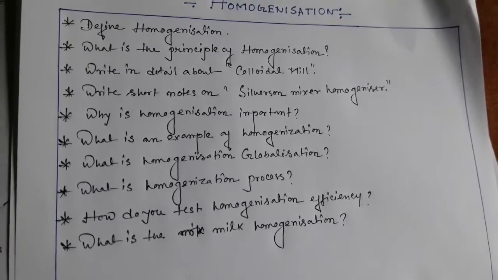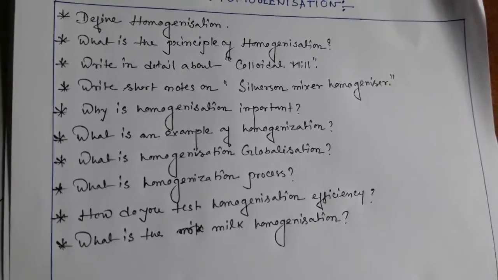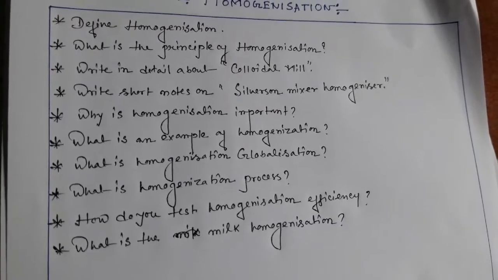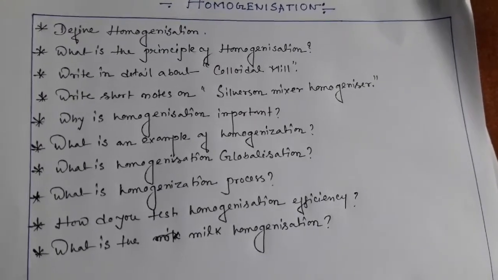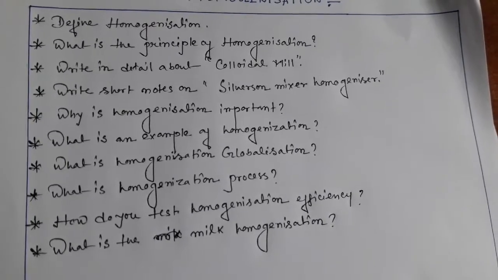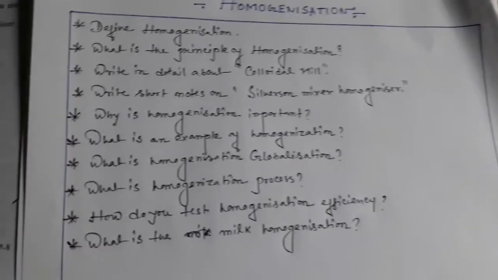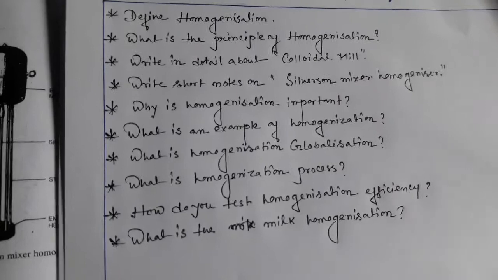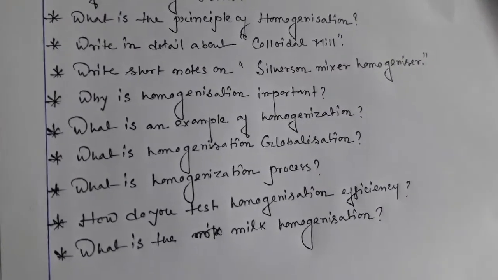And what is the homogenization process, how do you test homogenization efficiency, and what is milk homogenization? These are very important questions from the homogenization chapter. I have already told about the definition of homogenization, its principle and three equipments, the hand homogenizer, Silverson mixer homogenizer and colloidal mill homogenizer, with their construction, working and function with diagram.